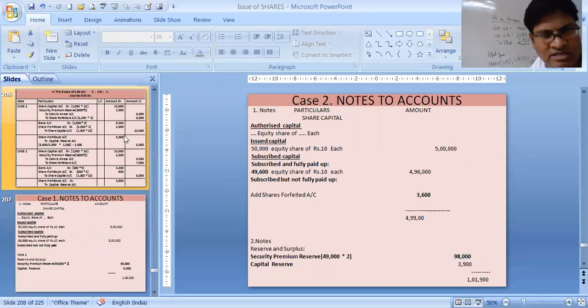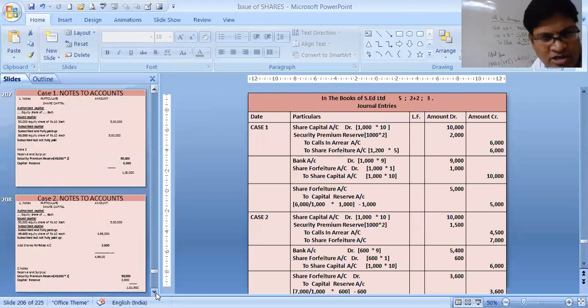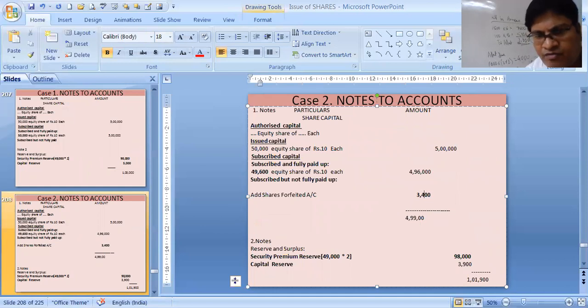Minus 7,000. Let's see the journal entry. It was 7,000 credit, 3,600 debit. So it will be how much? It will be 3,400. It was correct before. So this much is a share forfeiture. Reserves and surplus, security premium is 98,000 because we have cancelled, but 500 was still there. Remember that we have not cancelled, so 500 will also be there.